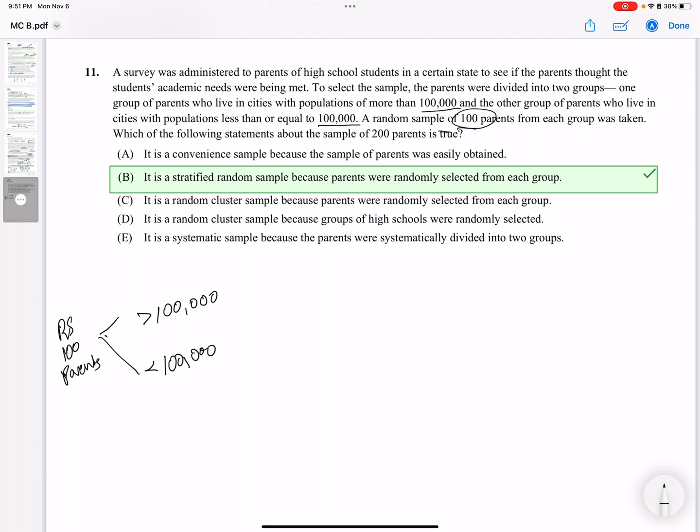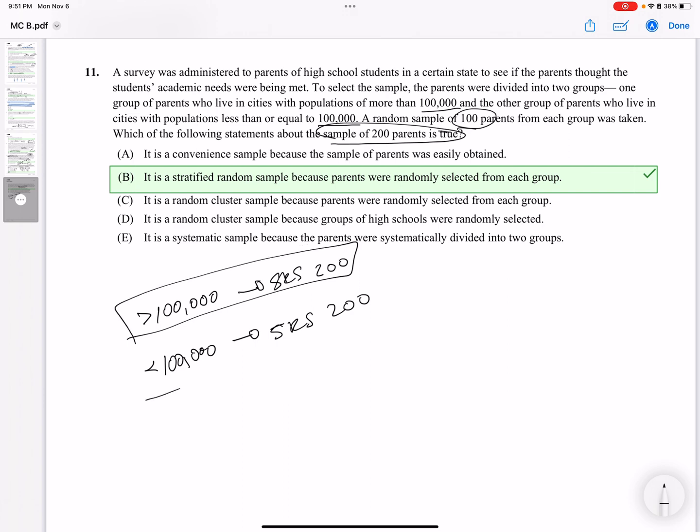Which of the following statements about the sample of 200 parents is true? All right, so I did this. I said I'm definitely going to stratify this. So I'm going to take an SRS of 100 parents and an SRS of 100 parents. And this definitely describes stratification, where each one is my strata.